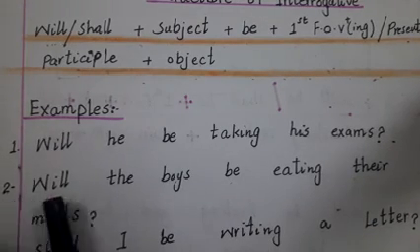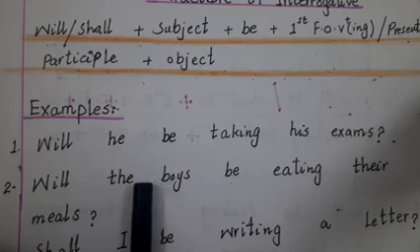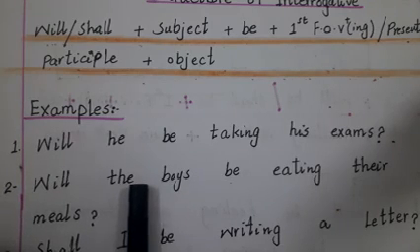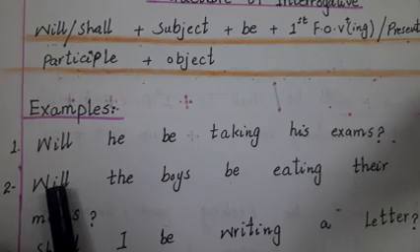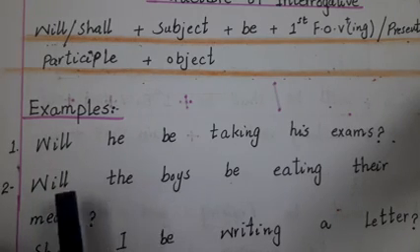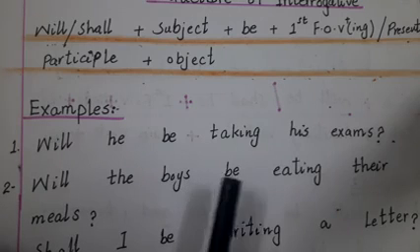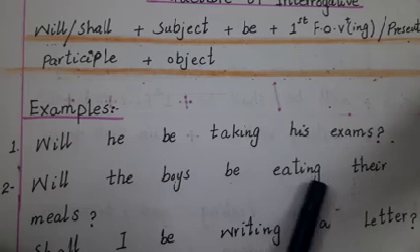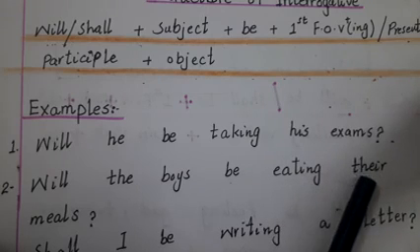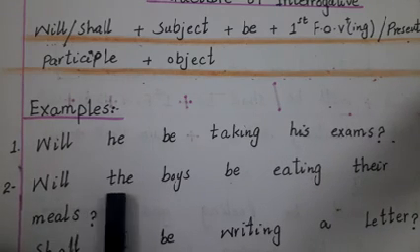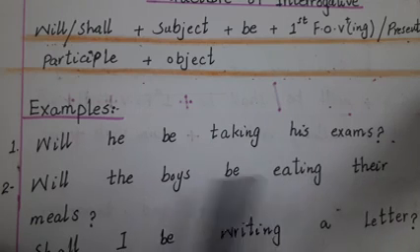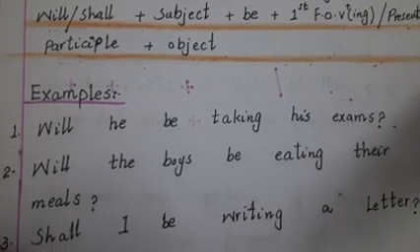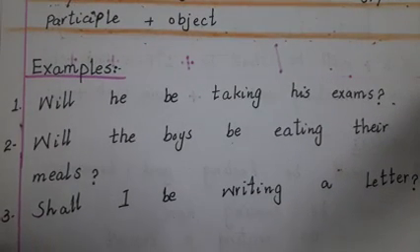Number 2, again the boys. It means we are talking about they. So with they, which helping verb we will use? Will be. So will the boys be, then eat, eating, first form of verb plus ing, eating their meals. Will the boys be eating their meals? And in the end, question mark.